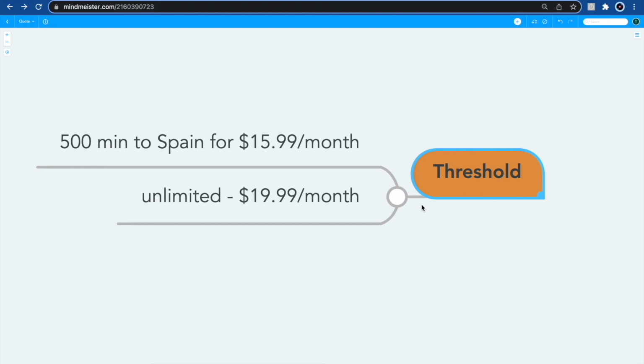If we observe that the customers, when they approach the threshold of 450 minutes, for example, make the rest of the minutes last, then we can come to them with an offer of an unlimited quota for $19.99 a month. Due to the fact that some end users will call more and some less, this offer will generate income for the operator nonetheless. And then, of course, there is the fair usage policy in the small print of the contract that protects the service provider.